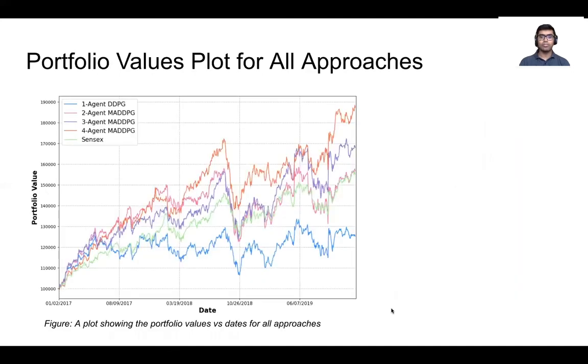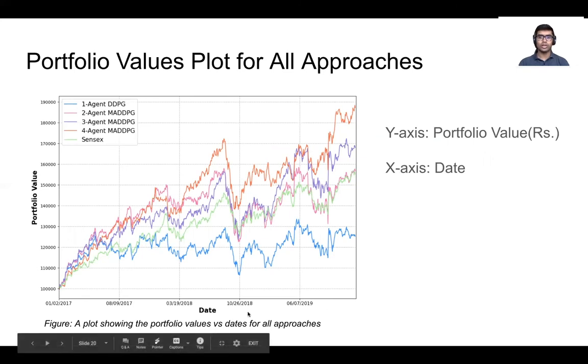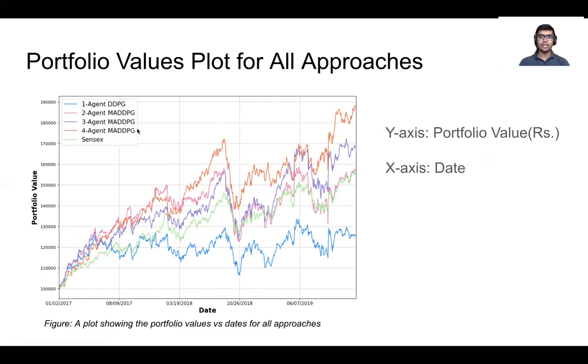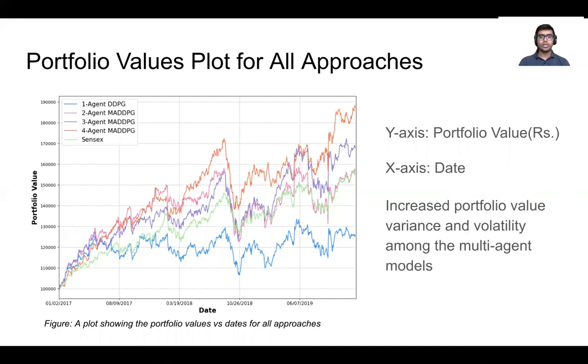The same trend is confirmed by various metrics when we observe the portfolio values plot. The portfolio value is shown on the y-axis and the dates are shown on the x-axis. The 5 lines in the plot show the portfolio value growth over time for one agent using DDPG, for 2, 3 and 4 agents using MADDPG, and lastly the Sensex based portfolio. It can be observed from the plot that the 4-agent model achieves better growth of portfolio compared to all the other models and majorly outperforms the market index as well, indicating best returns. However, it's noteworthy to observe the increased portfolio value variance and volatility among the multi-agent models.